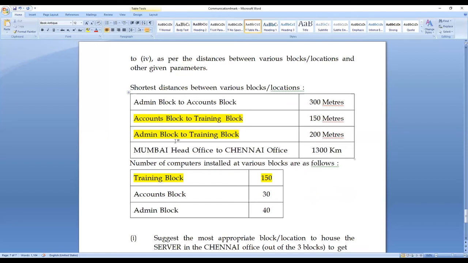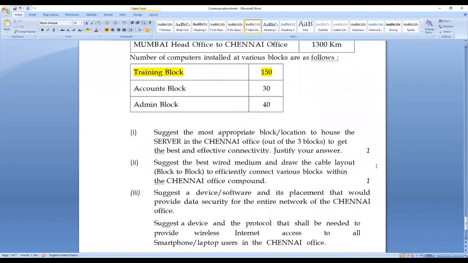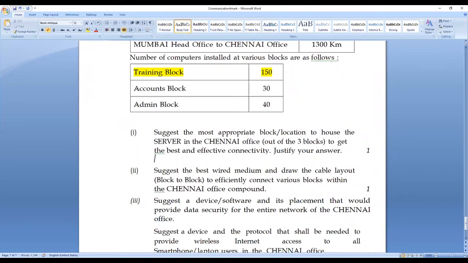And for the Mumbai head office to Chennai, the distance they have given is 1300 kilometers. Now let us check. Suggest the best suitable place to house the server in the Chennai office out of the 3 given blocks, to get the best, effective and efficient connectivity. Justify your answer.